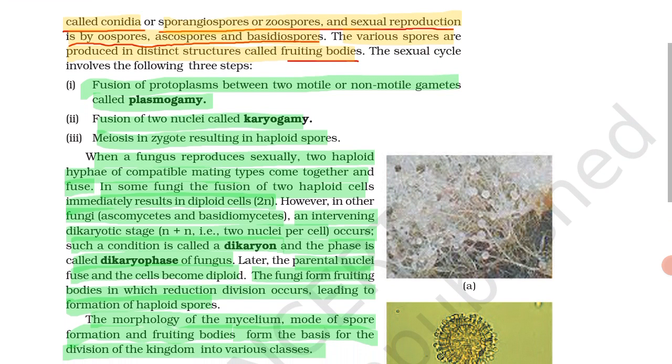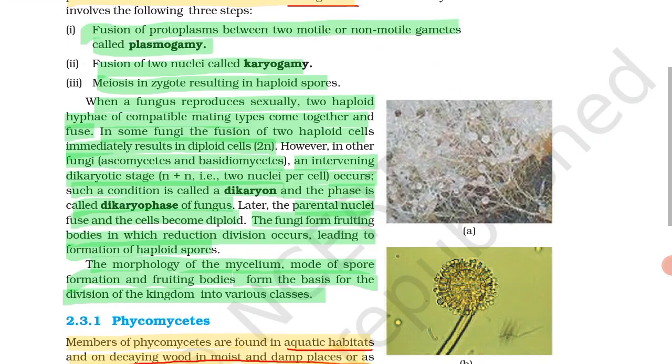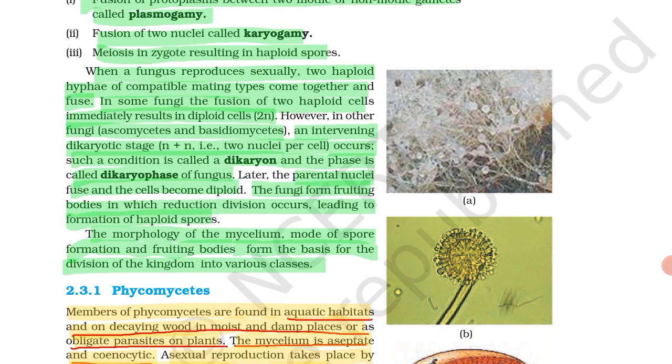Next, the sexual cycle involves three stages. First is plasmogamy. Plasmogamy means what? Fusion of gametes. Fusion of two motile or non-motile gametes is called plasmogamy. Karyogamy, fusion of two nuclei. Next is meiosis in zygote, resulting in haploid spores.